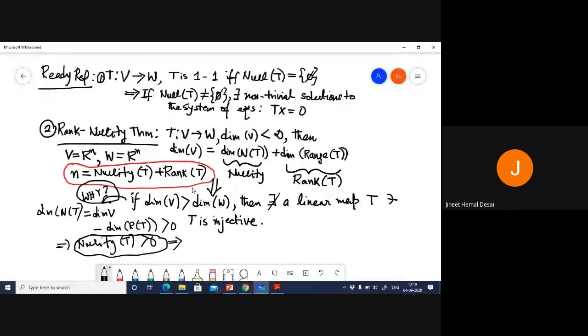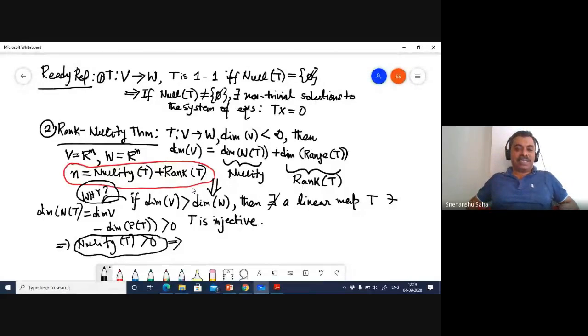So the dimension of V is greater than the dimension of W, and the dimension of V has to be greater than the dimension of range of T, because the dimension of range of T is less than or equal to the dimension of W. It's a very simple inequality. So that means nullity is greater than 0. So if nullity is greater than 0, that implies that nullity is not equal to 0, and so therefore, what does this imply?